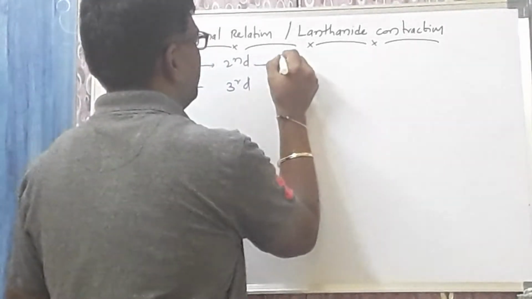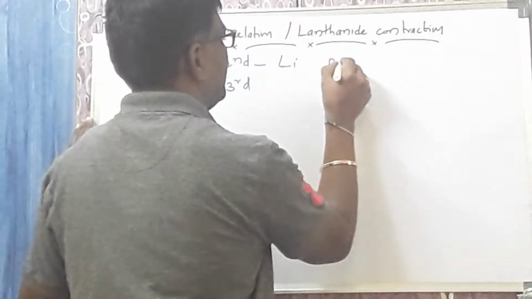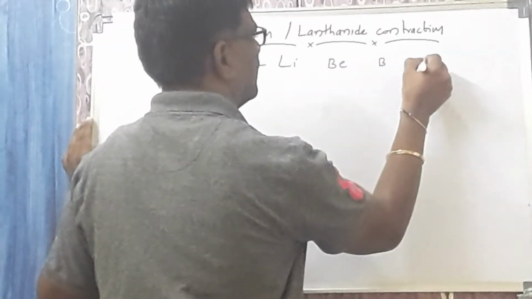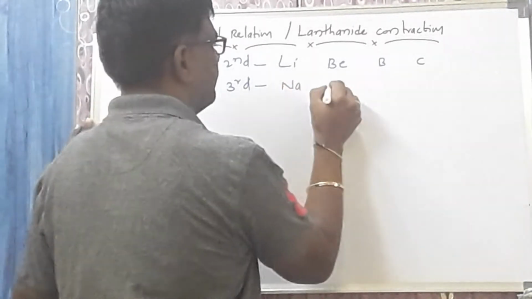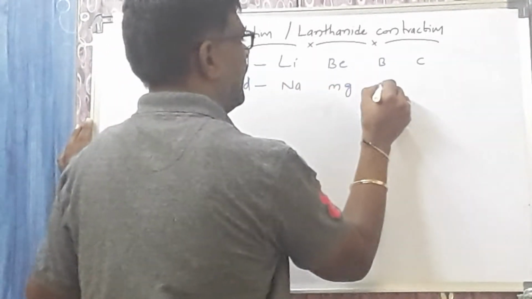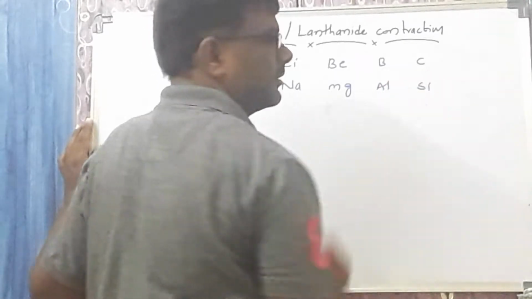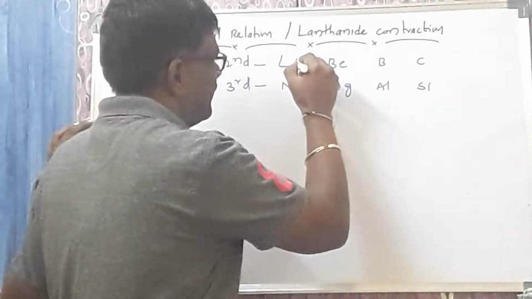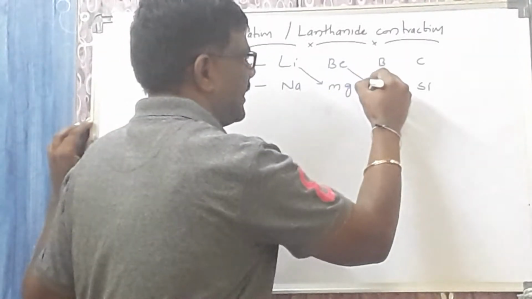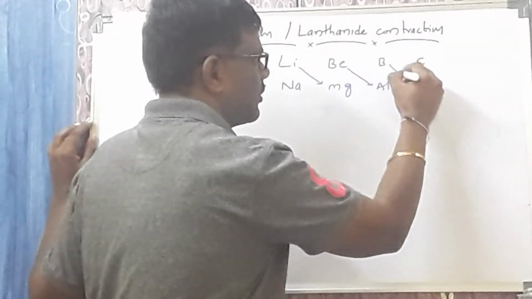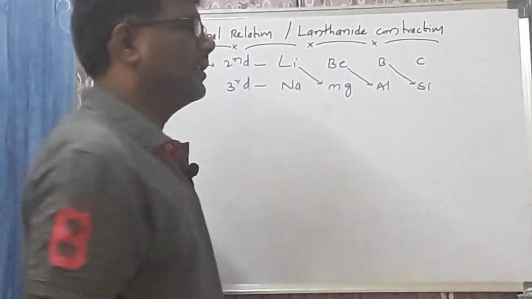Let us take here. Second period elements I am taking: lithium, beryllium, boron, carbon. Third period elements: sodium, magnesium, aluminium, silicon. Diagonal relationship you observe. Lithium is diagonally related with magnesium. Beryllium is diagonally related with aluminium. Boron is diagonally related with silicon.